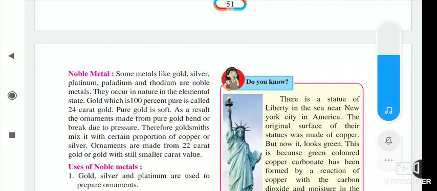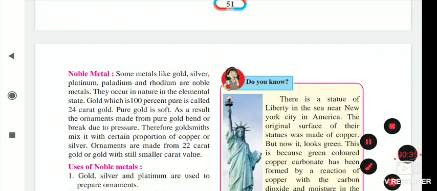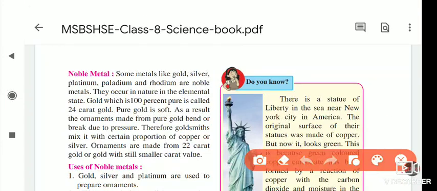Some metals like gold, silver, platinum, palladium, and rhodium are noble metals. These are the noble metals. They occur in nature in the elemental state. Gold which is 100% pure is called 24 karat gold.